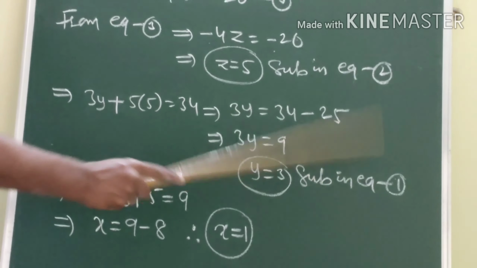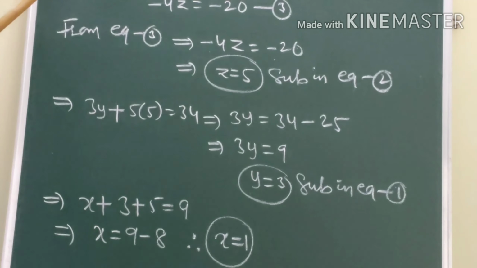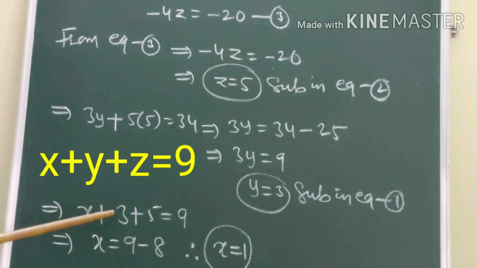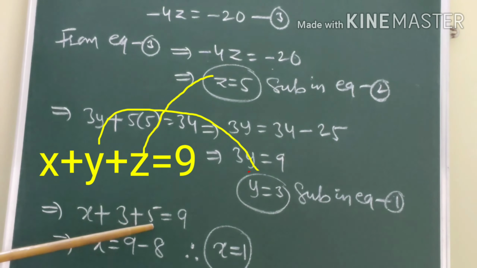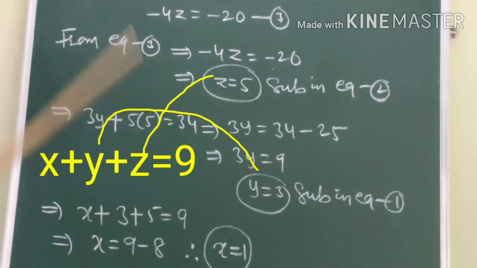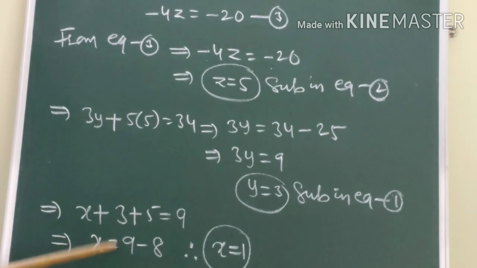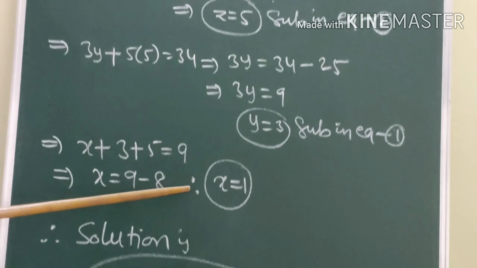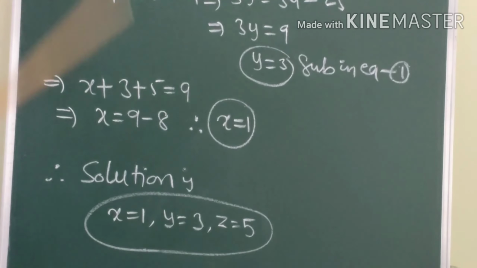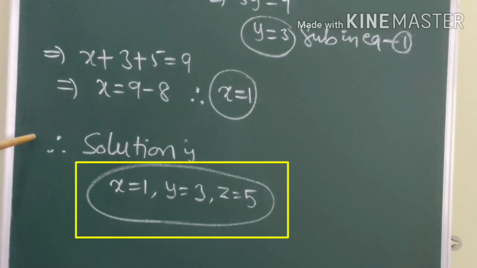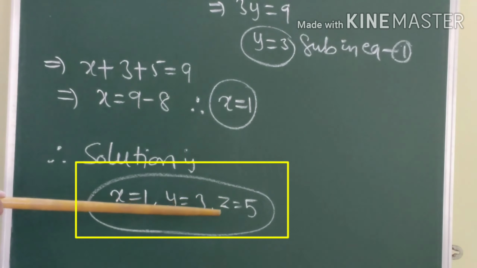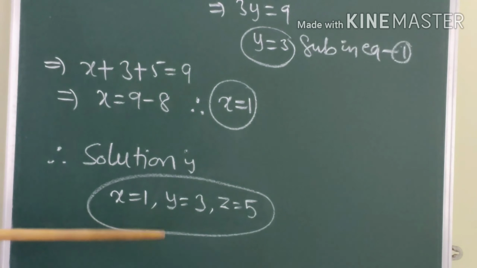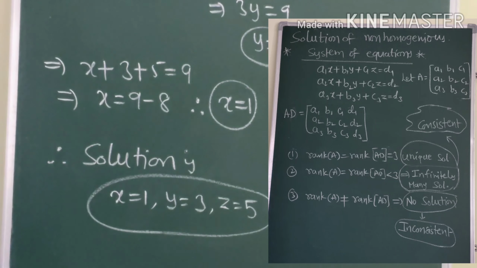Substitute in equation 1. We get, what is the equation 1? x plus y value 3 plus z value 5. That is equal to 9. So that implies x is equal to 9 minus 8. So therefore x is equal to 1. So finally we can say unique solution is x is equal to 1, y is equal to 3, z is equal to 5. So this is about solutions of non-homogeneous linear equations.